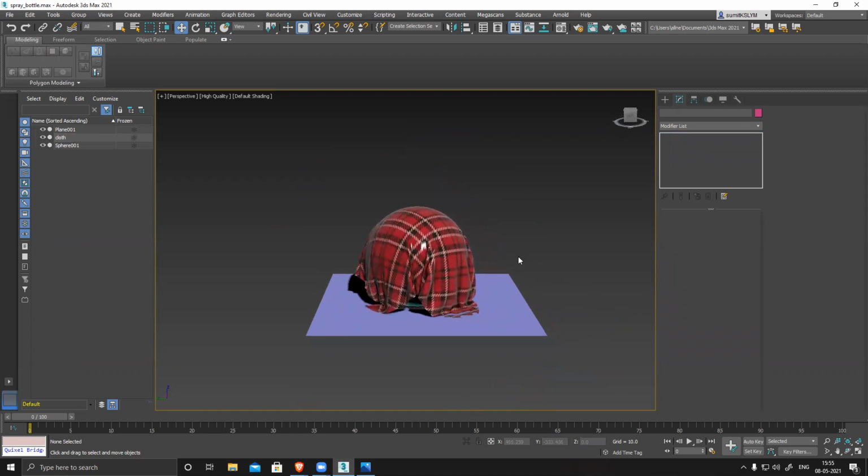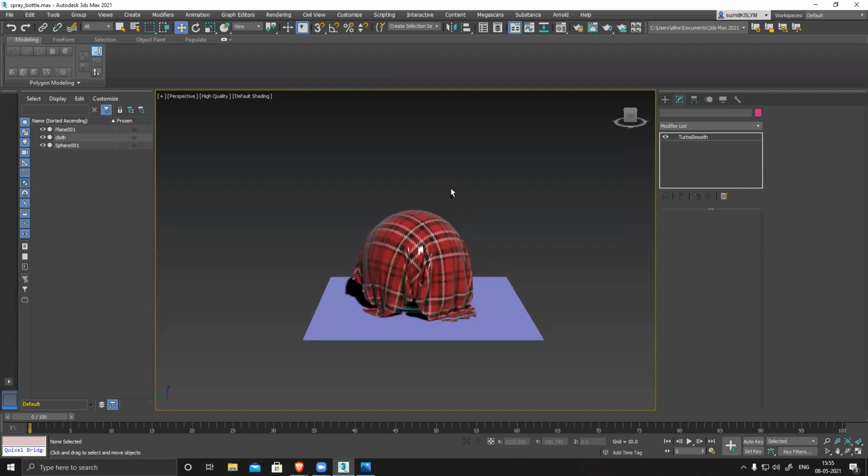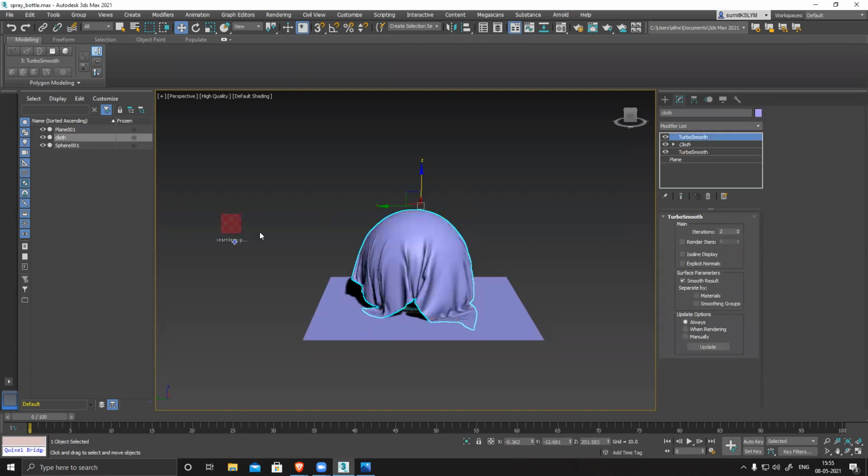Can you show one more time, sir? I just lost it. Cloth modifier. Yeah, and how you apply the texture. I just drag and drop that. I dragged it from my desktop. I had a texture JPEG. I just dragged and dropped it. That's it.